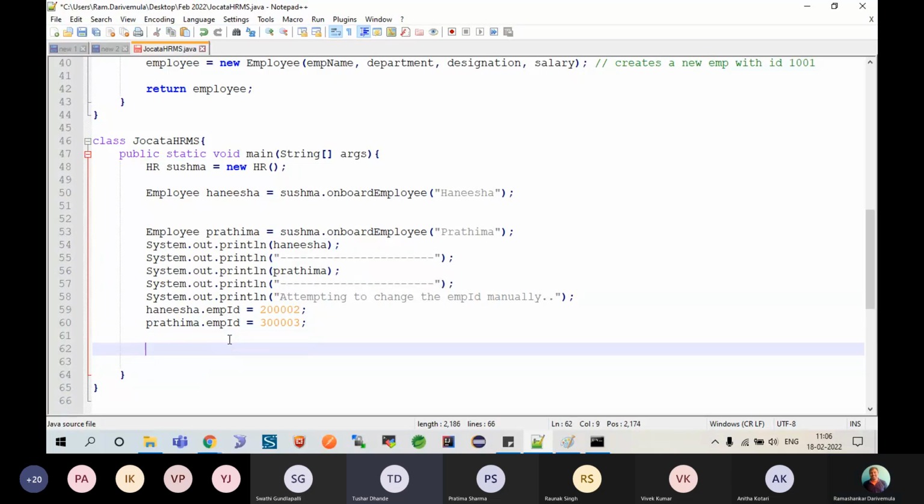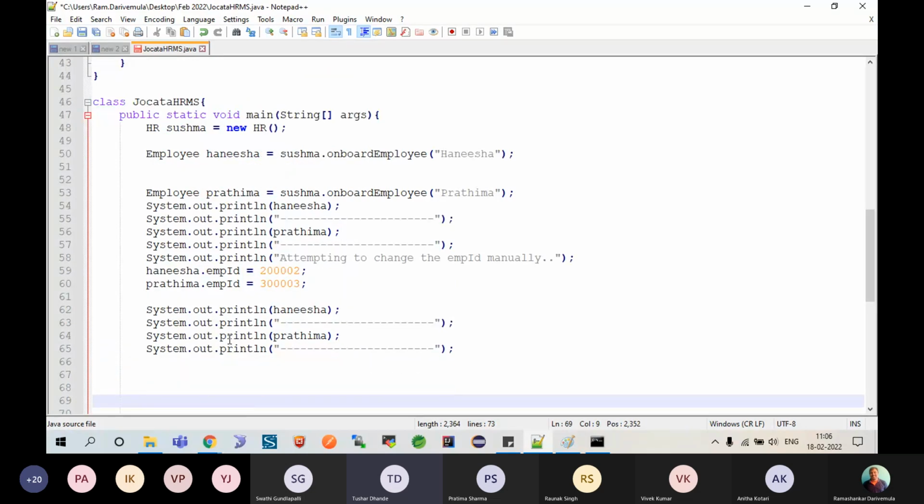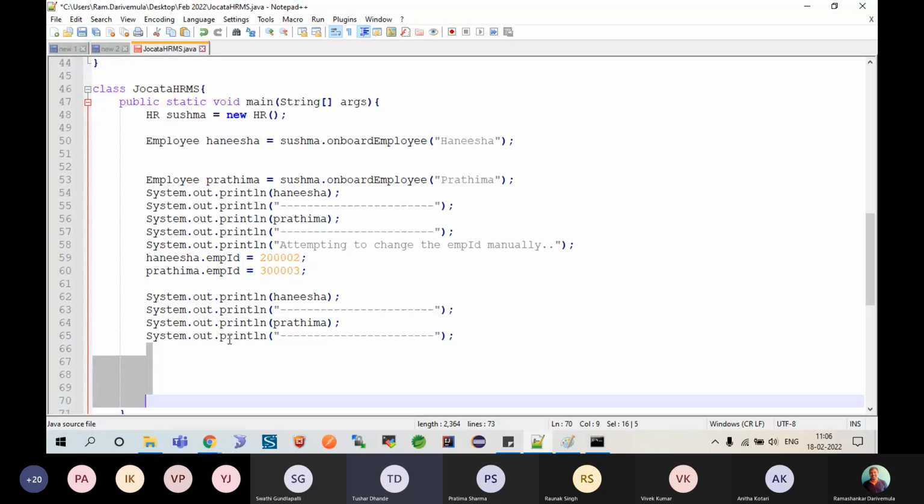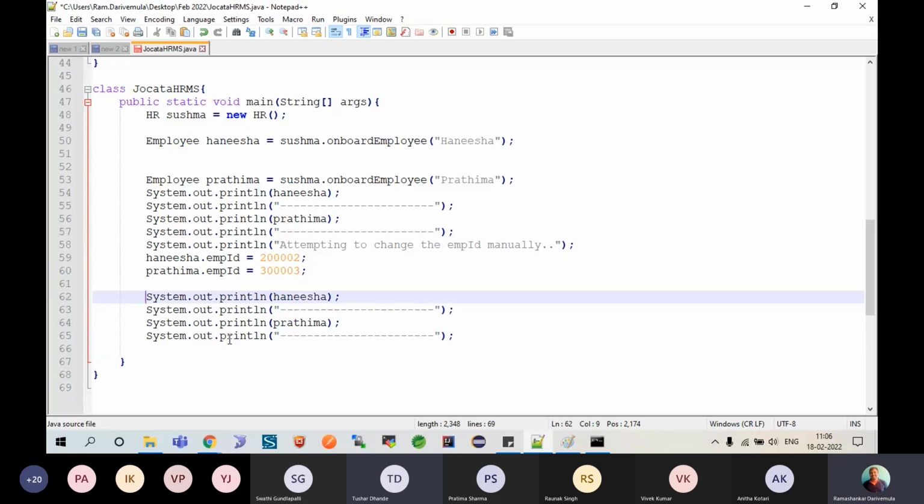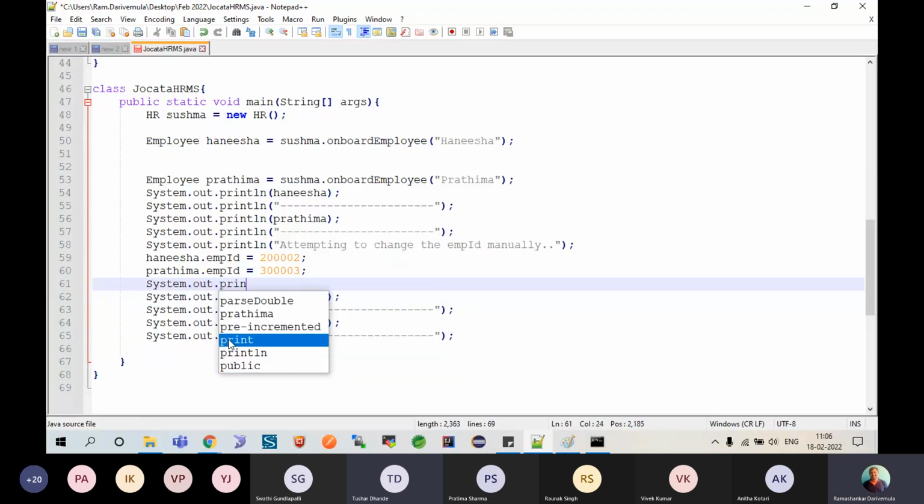So here is system dot out dot println, a mistake.